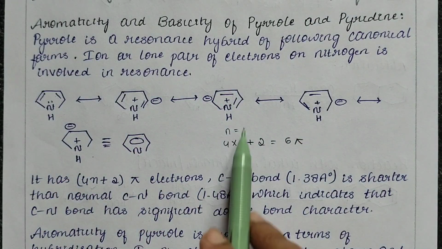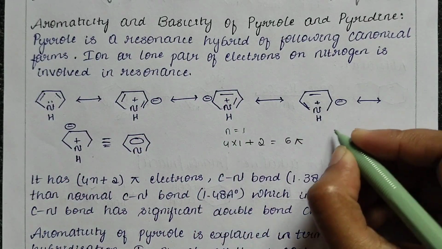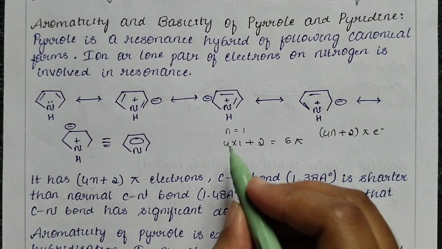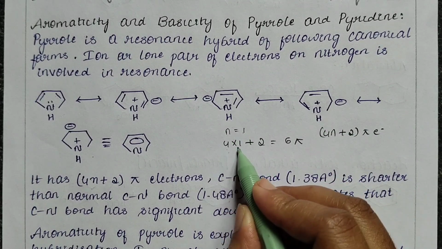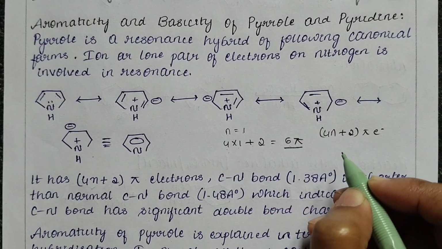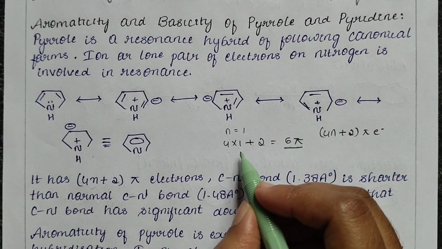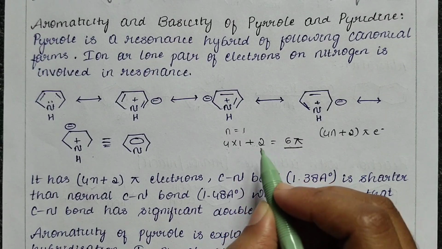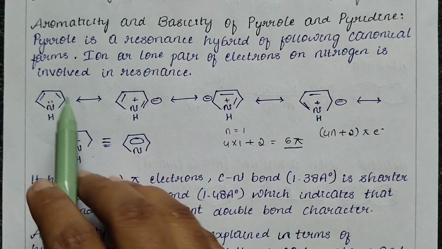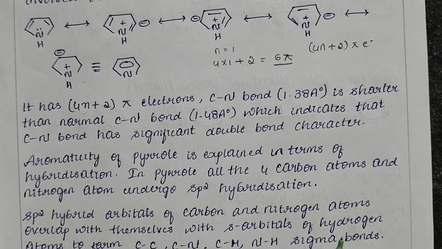Now we apply the Huckel rule, that is 4n plus 2 pi electrons. When we put n equal to 1, then 4 into 1 plus 2 gives us 6 pi electrons. If there are 6 pi electrons, obeying the Huckel 4n plus 2 rule, then we can say that the given compound is aromatic in nature, which is seen in pyrrole. Now let us see the explanation regarding this.